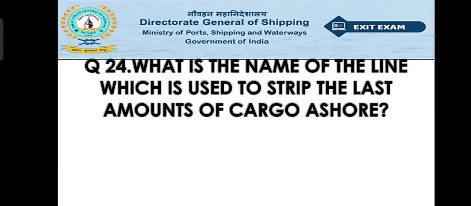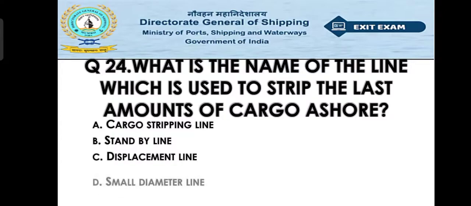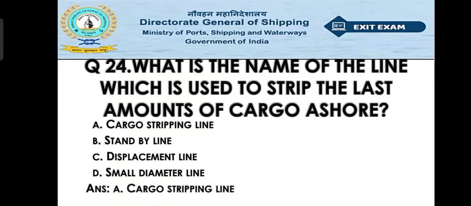Now move to question number 24. What is the name of the line which is used to strip the last amounts of the cargo ashore? Option A cargo stripping line, option B standby line, option C displacement line, option D small diameter line. So the right answer will be option A, that is the cargo stripping line. So basically we use the method of stripping when there is a small amount of cargo or water, like in the ballasting and deballasting also we are using the stripping. So in this method you can pump out the unpumpable cargo, which is not able to be pumped through the cargo pump.